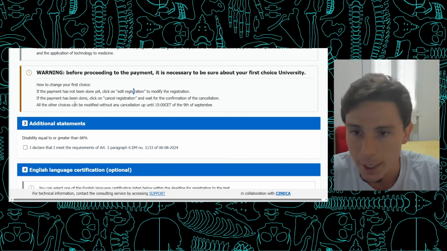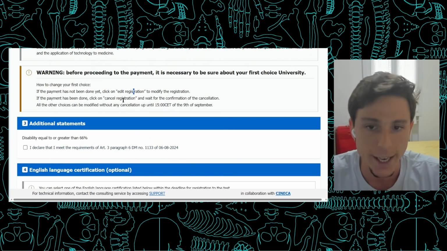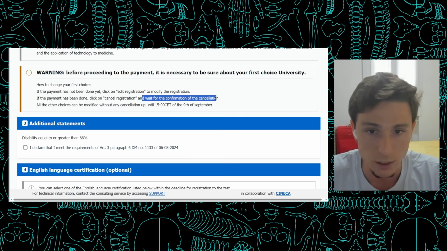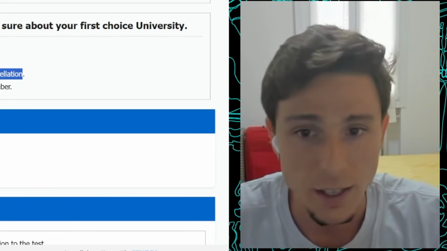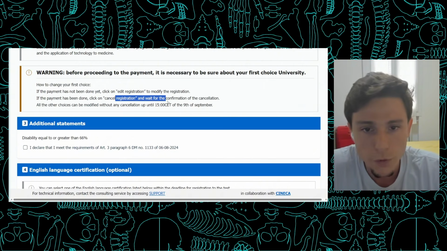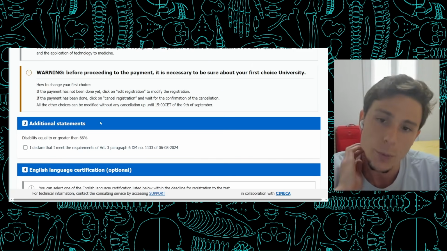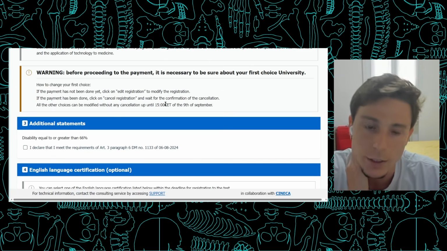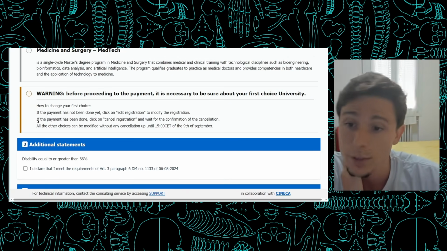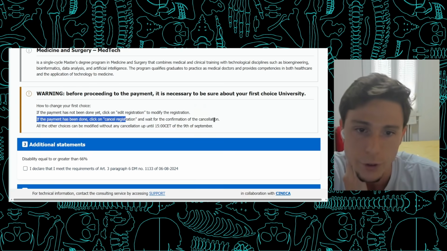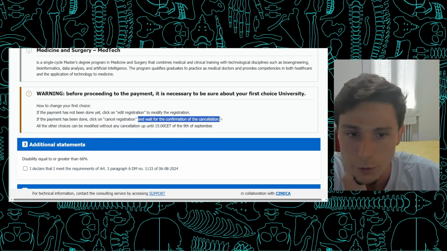But if the payment has been done, click on cancel registration and wait for the confirmation of the cancellation. And then what? You know, there's no information about this. The line below doesn't actually add anything to that. All the other choices can be modified without any cancellation up until the deadline. So it doesn't really give a lot of information about what to do if you had paid and you want to change the type of course or your first option. It just says to wait for the confirmation of cancellation.